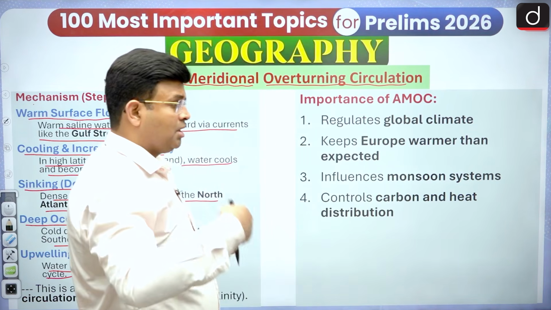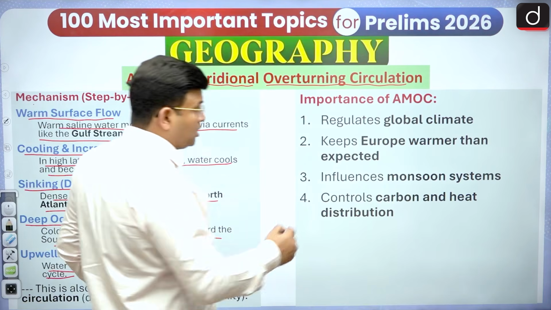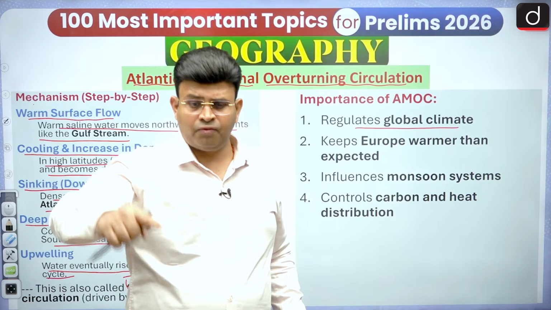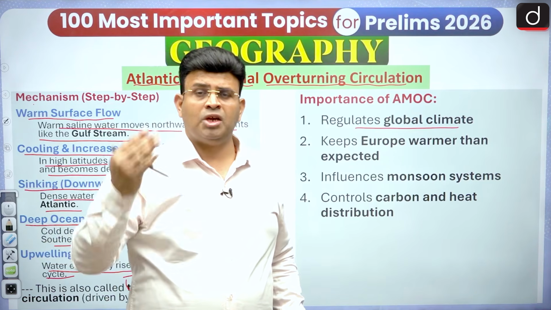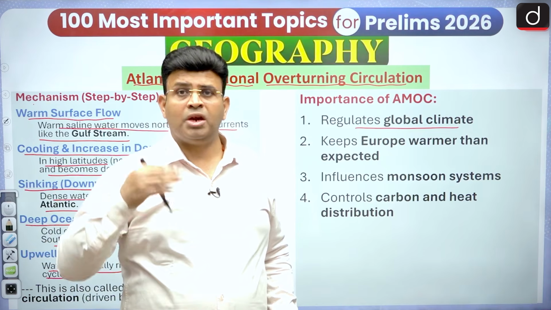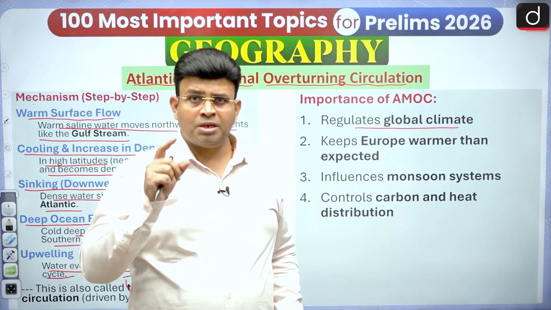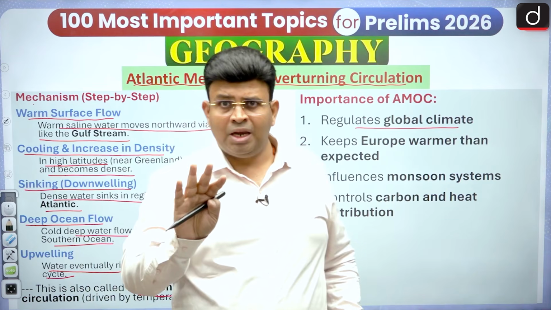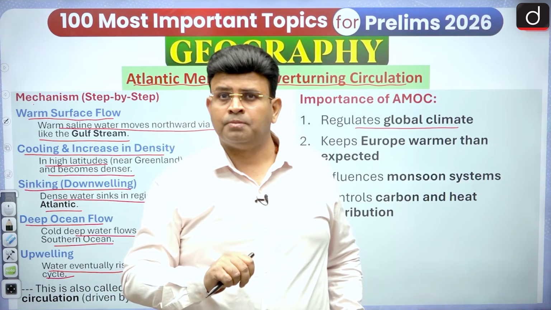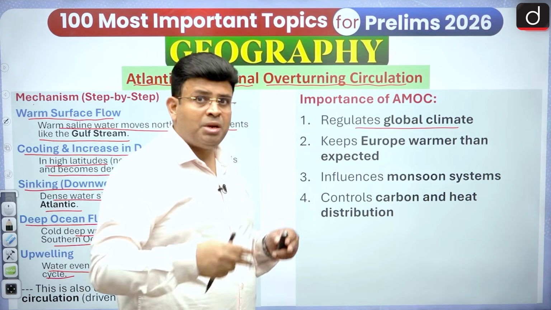So this is what we can say is the Atlantic Meridional Overturning Circulation. So what is the important point? It regulates global climate. If it is disturbed, where the warm ocean current is there, there can be a relatively cold ocean current, and where there is a cold ocean current, there can be a warmer one. So slowly and slowly in the Atlantic Ocean, let me tell you again, the ocean current speed is decreasing. Therefore, I am teaching you this one.